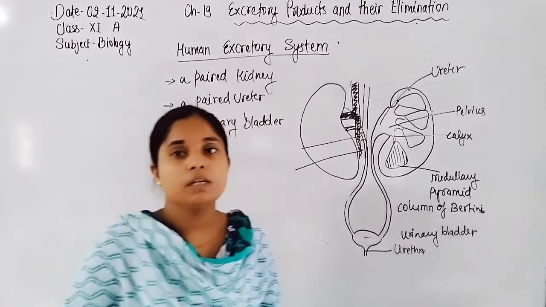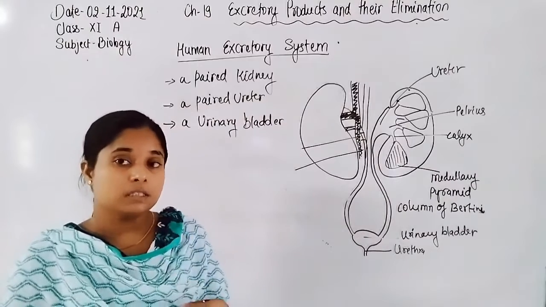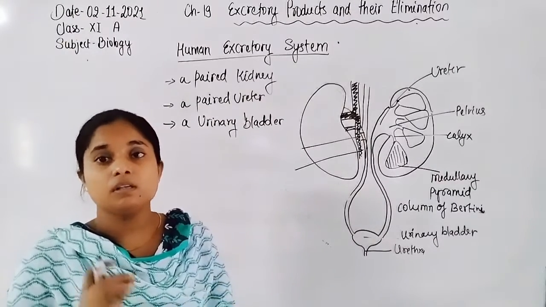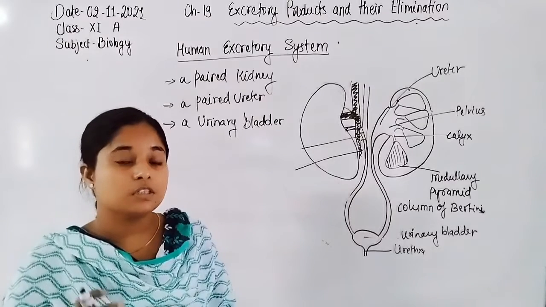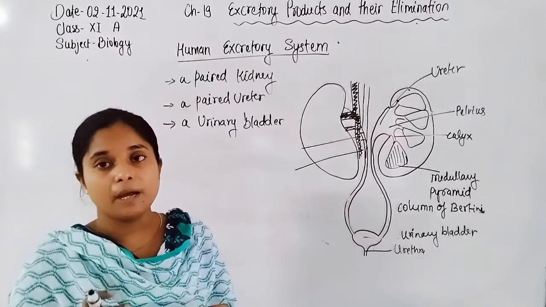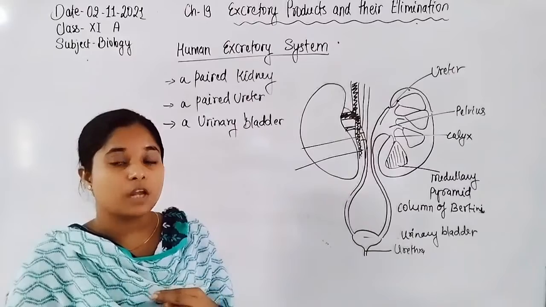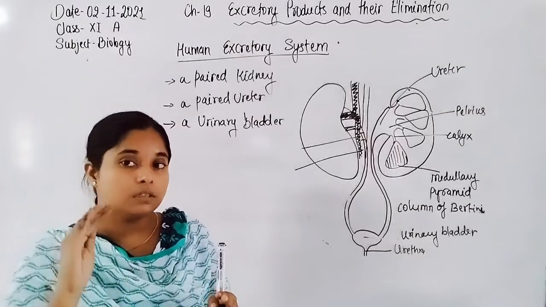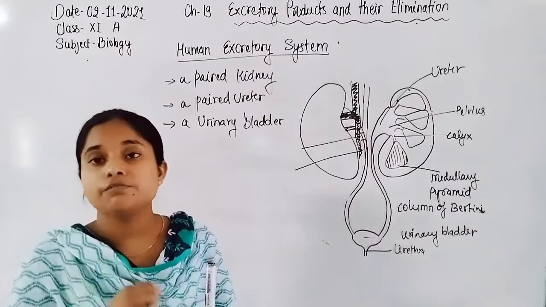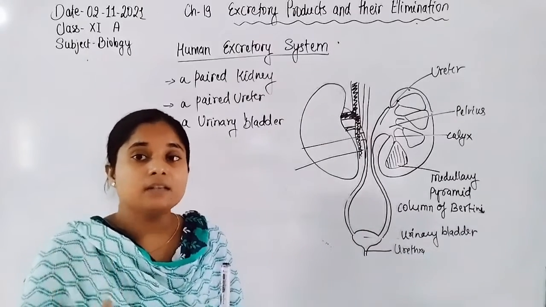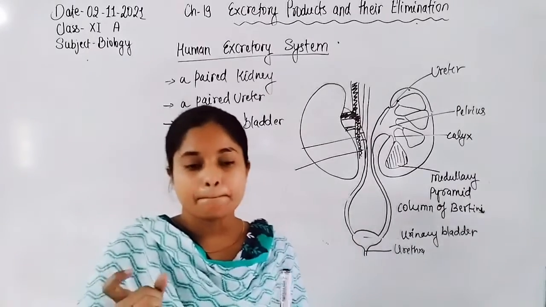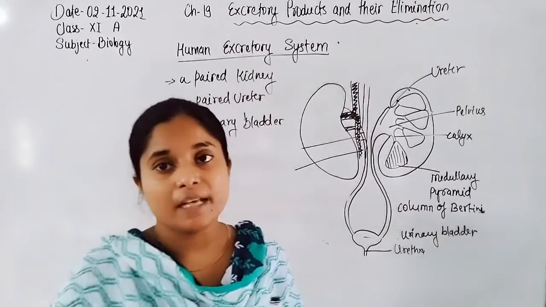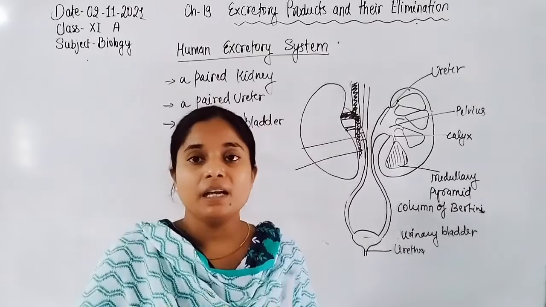In the juxtamedullary nephron, the DCT part and the efferent arteriole part form a specialized structure by joining, and that releases the renin hormone. The renin hormone functions as a vasodilator.